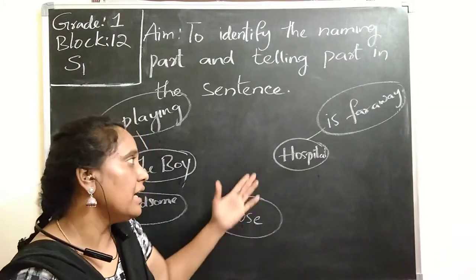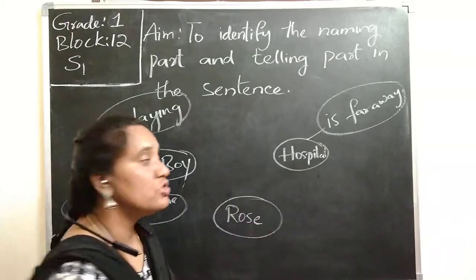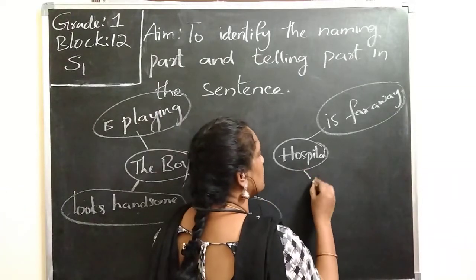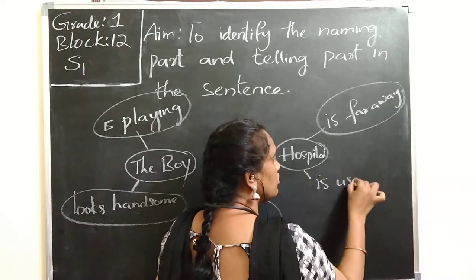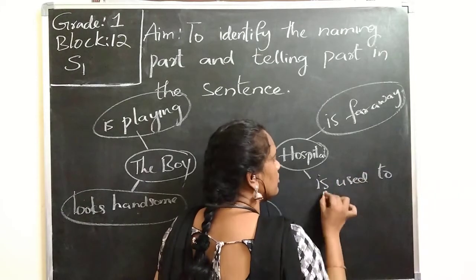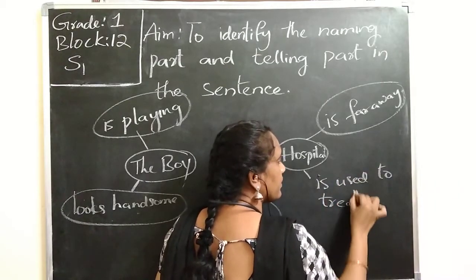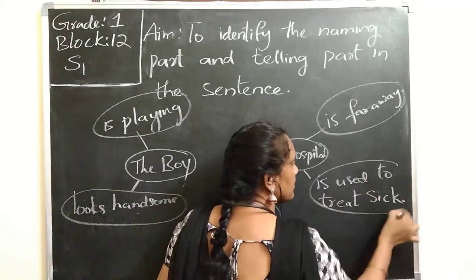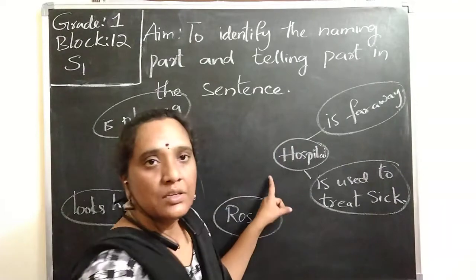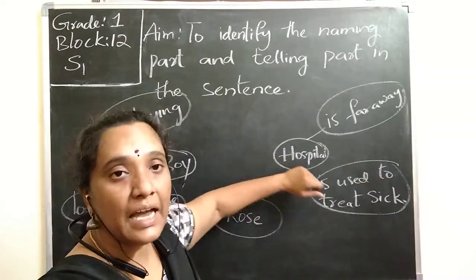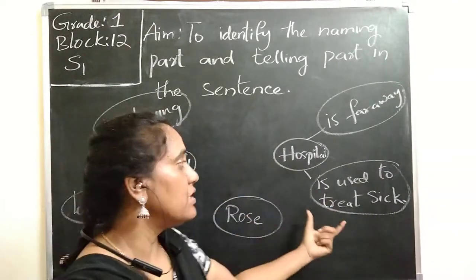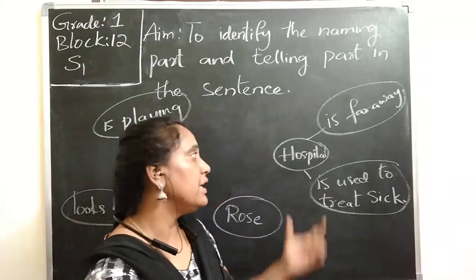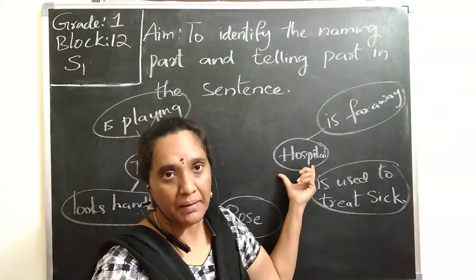So I can say hospital is used to treat sick. So what I am telling about a place comes under the telling part, and hospital is the naming part.